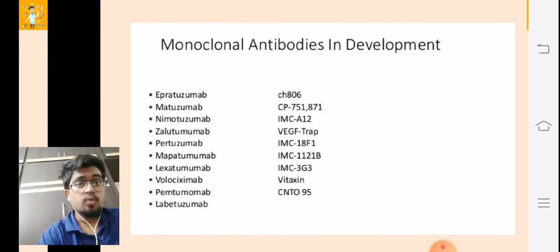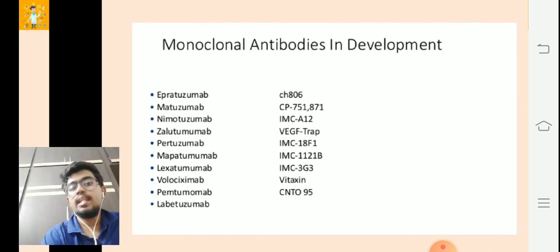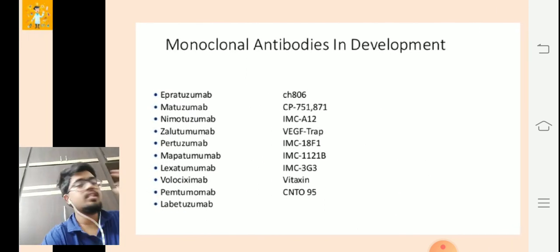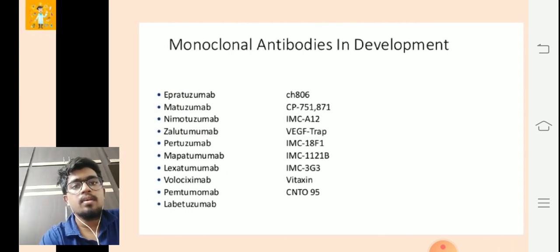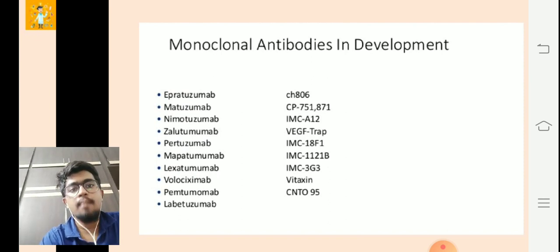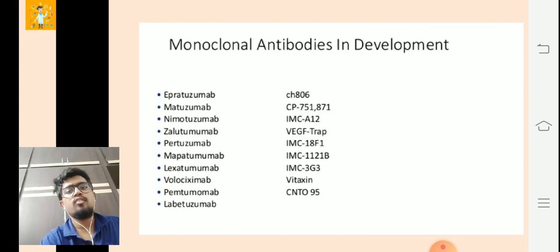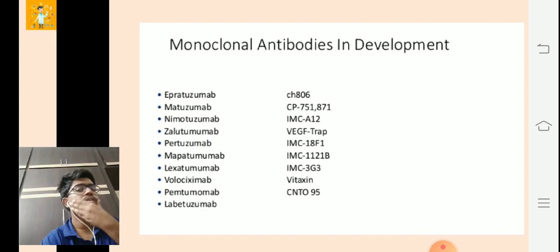Now these are a few monoclonal antibodies which are still in development, not in the market. Here is the list of a few: epratuzumab, matuzumab, nimotuzumab, zalutumumab, pertuzumab, mapatumumab. All these monoclonal antibodies are still in development, they're not in the market.